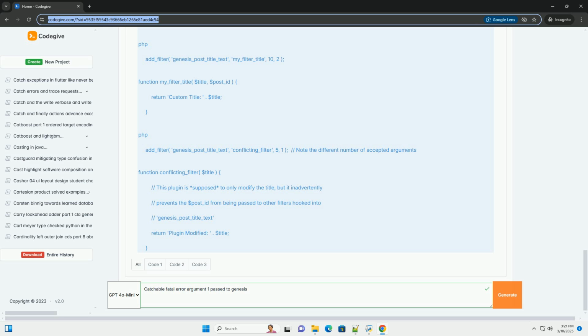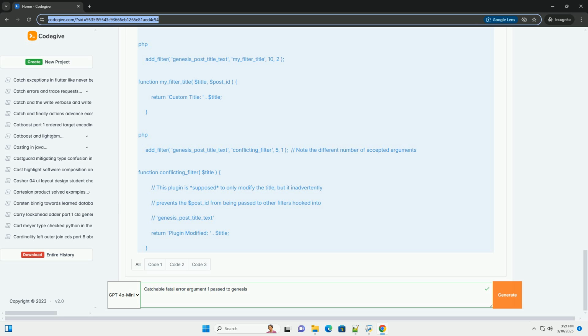2. Deprecated functions or arguments. Older themes or plugins might be using functions or arguments that have been deprecated or removed in newer versions of the Genesis framework or WordPress. This can lead to a situation where the existing code no longer aligns with the available functions. 3. Function overriding with incorrect signature.